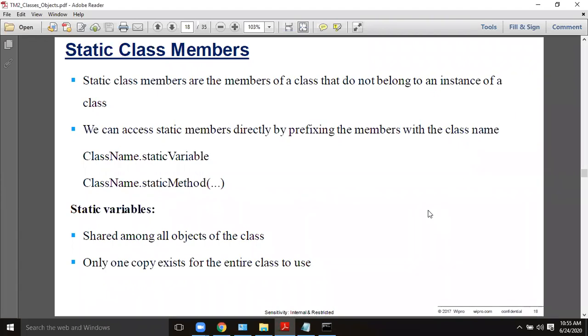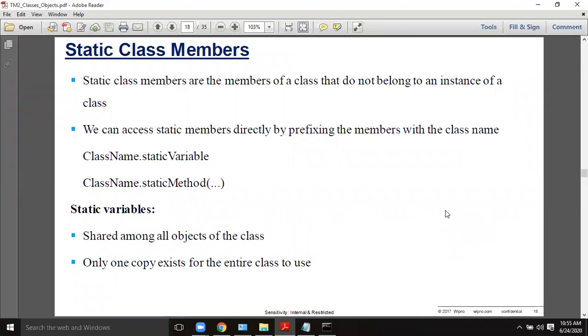So static variables are shared among all the objects, unlike the normal object fields. Only one copy exists for the entire class. So the same copy will be shared among all the objects. All the objects in that case have the same value for whatever member you made static. So that is the use of static. Static members are common for all the objects.